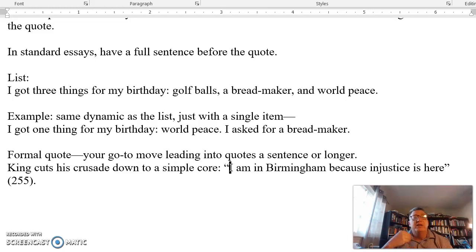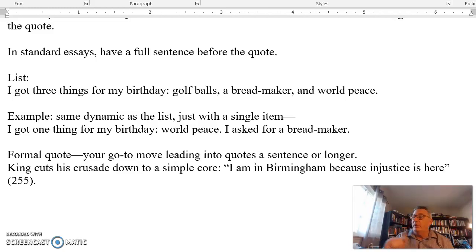Look at this example. King cuts his crusade down to a simple core: I am in Birmingham because injustice is here. So I don't have to say, King cuts his crusade down to a simple core when he says, I'm in Birmingham. I don't have to say that because the colon says it for me.